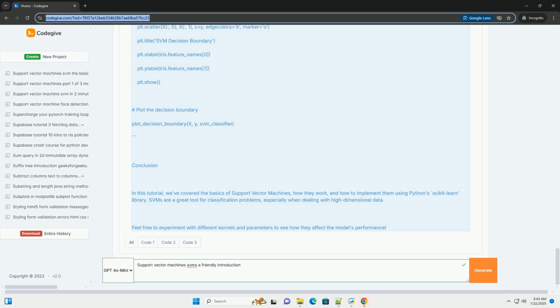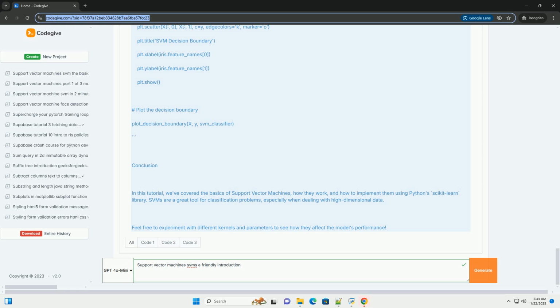Now, let's go through a simple example of using SVM for classification using the popular scikit-learn library in Python. We will use the iris dataset, a classic dataset for machine learning. Step 1. Install required libraries. Make sure you have scikit-learn, NumPy, and matplotlib installed. You can install these using pip if you haven't already.